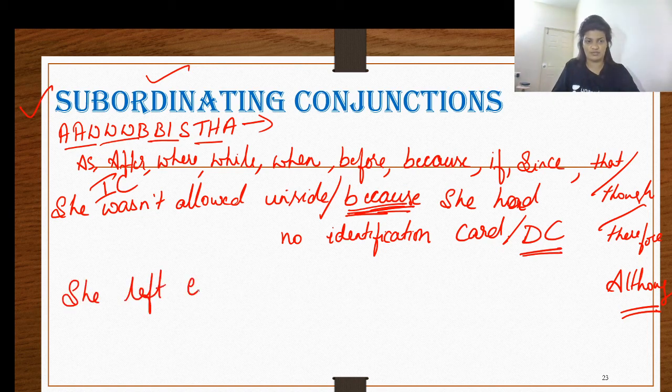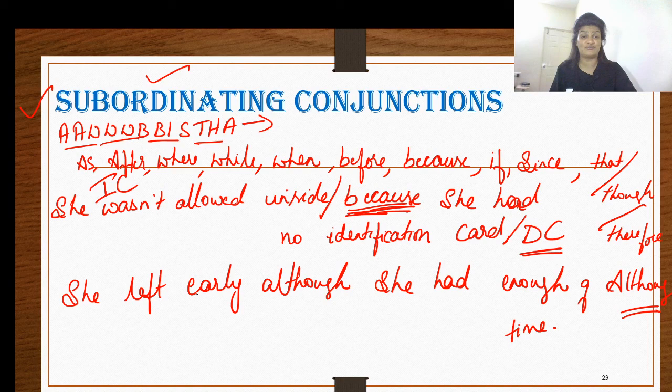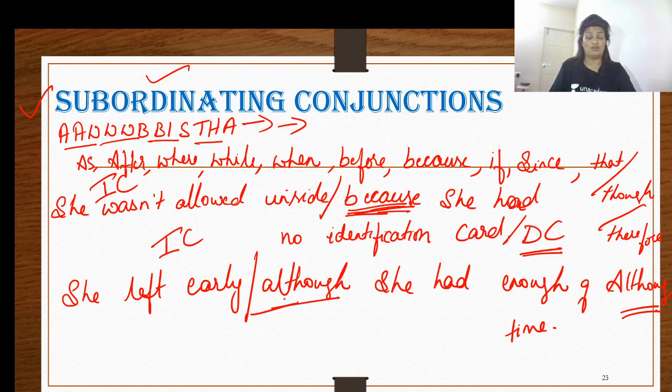Let me give you another example. She left early although she had enough of time. Now take a look at this. She left early although she had enough of time. So she left early is our independent clause and the conjunction although is our subordinating conjunction. And what did I tell you? Begin the clause with the conjunction. Therefore, although she had enough of time, she left early, or she left early although she had enough of time.